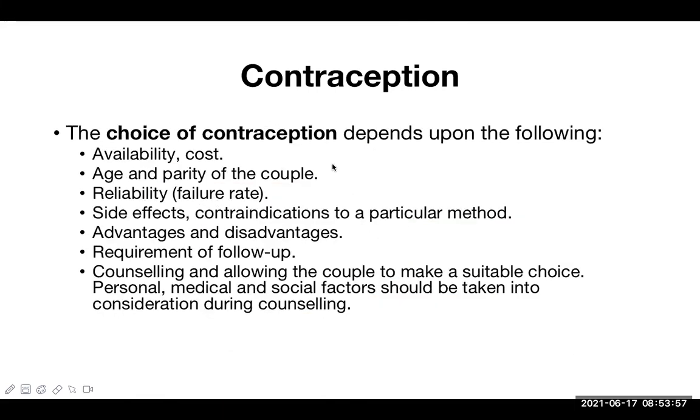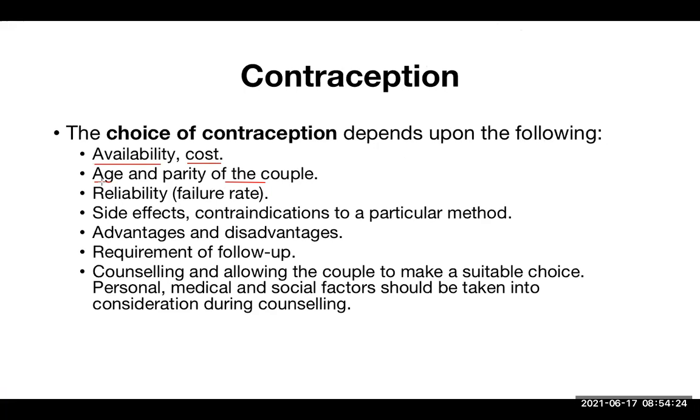Now, the choice of contraception depends upon the following factors. The first thing is availability, and the second thing is cost. It should be very cheap and it should be freely available everywhere. Another factor is age and parity of the couple. Which contraception they want to choose depends on the age and parity of the couple also.